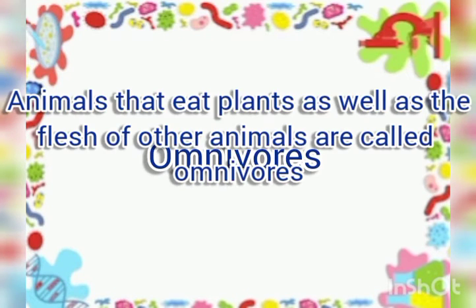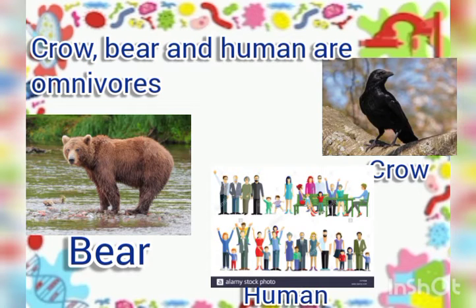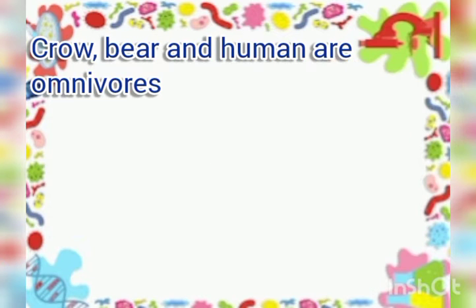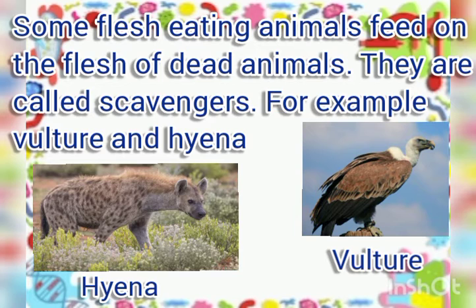Omnivores. Animals that eat plants as well as the flesh of other animals are called omnivores. Crow and bear are examples of omnivores. Human beings are also omnivores. Scavengers. Some flesh-eating animals feed on the flesh of dead animals. They are called scavengers. For example, vulture and hyena.